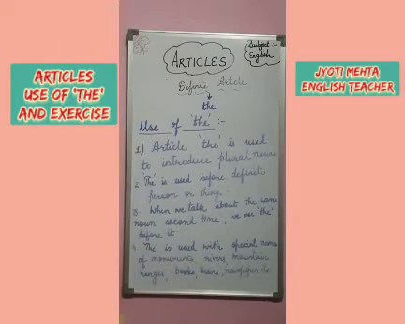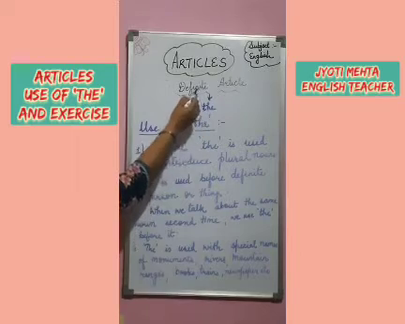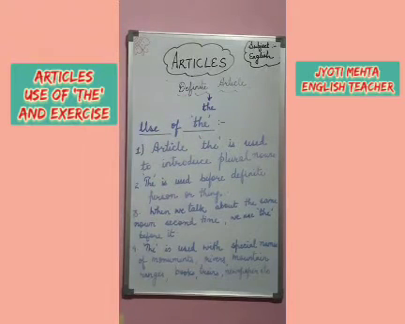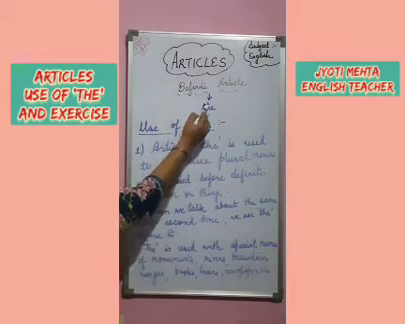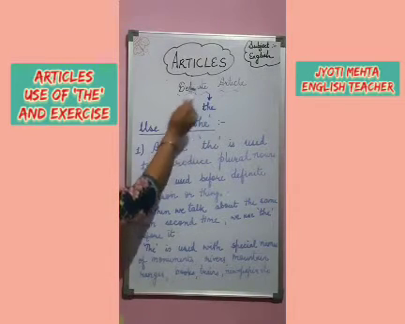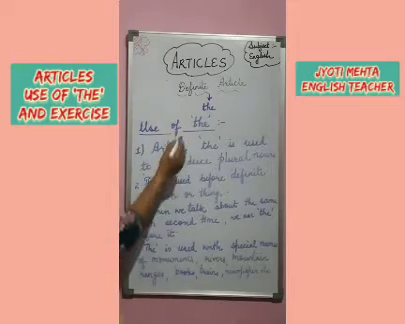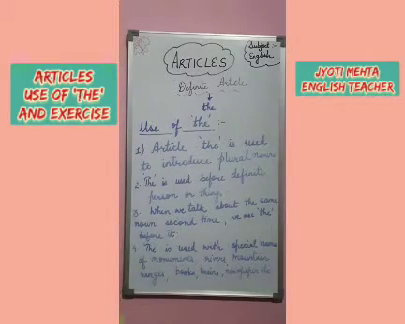So now children, we will learn about the definite article. The is a definite article, and why is it a definite article? Because it points out some particular person or thing, a definite person or thing. That's why the is a definite article. Now we will study the rules for where to use the.